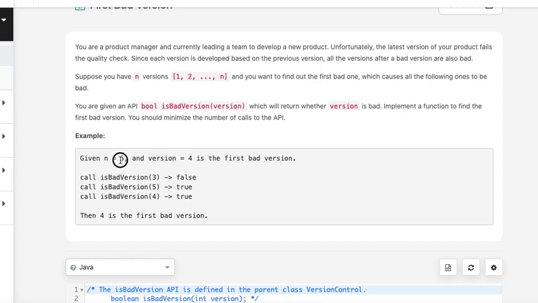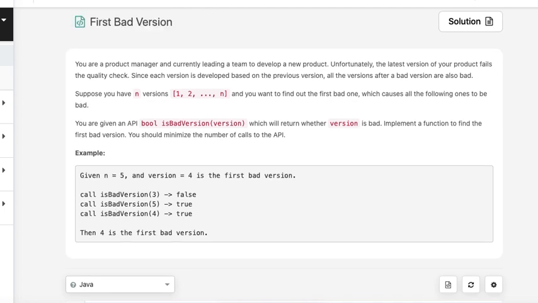So if we see this example, n is 5, there are 5 versions, and version 4 is the first bad version. Then if we give 3, the isBadVersion call returns false because 3 is not a bad version. And if I send 5, it returns true because 4 is a bad version and anything after 4 is also a bad version. So 5 is a bad version. And isBadVersion for 4 returns true. So here 4 is the first bad version.